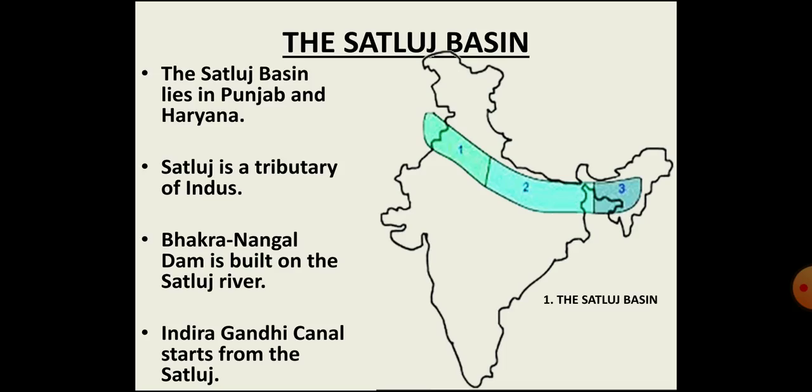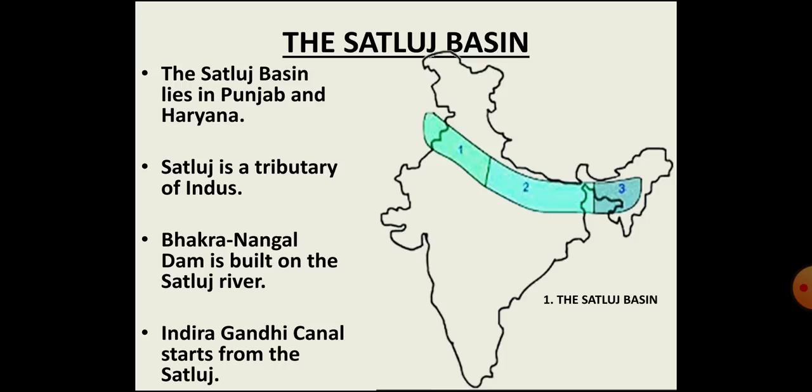Children, the Satluj river basin lies in the states of Punjab and Haryana. Actually, Satluj is a tributary of river Indus. The other tributaries of river Indus are Vyas, Chenab, Ravi and Jhelum. The Satluj river flows through Punjab and Haryana and later it joins river Indus. Children, on the Satluj river, the Bhakra Nangal Dam is built, which is the second largest dam in Asia. This is a multi-purpose dam. The water of the dam is used to generate hydroelectricity and its water is used for irrigation also.